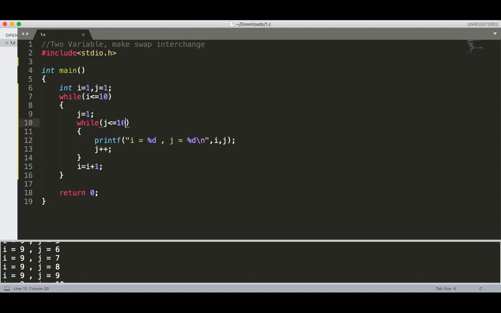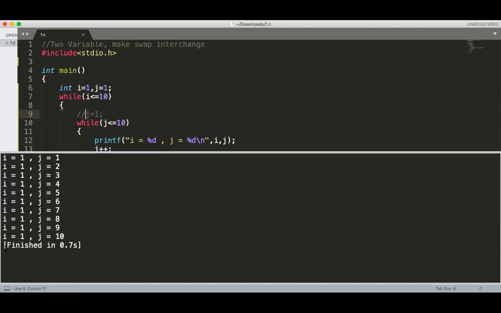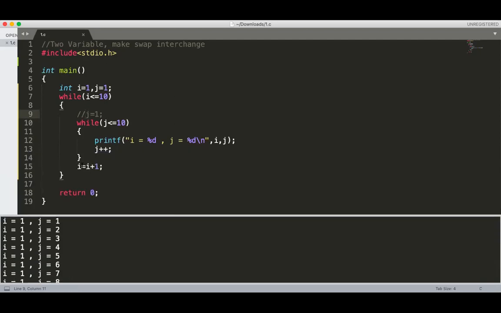Sir, if you remove j is equal to 1 and show it, sir? Only 10 times. It will show only the first one: i equal to 1, j equal to 1, up to i equal to 1, j equal to 10. Okay, sir. Because if this is not executed, printf is not executed, then there is no output. After that, when i equal to 2, no output. i equal to 3, no output. i equal to 4, no output.